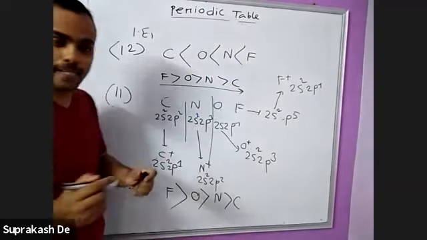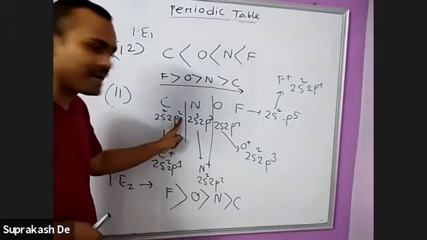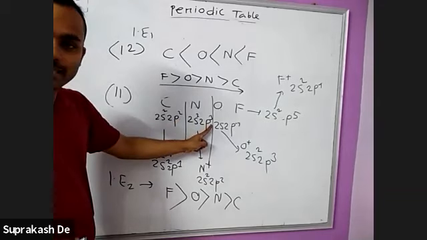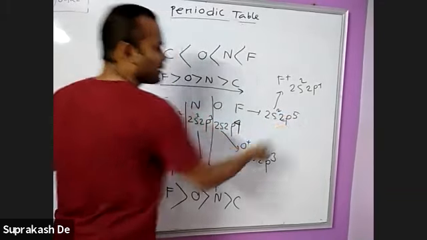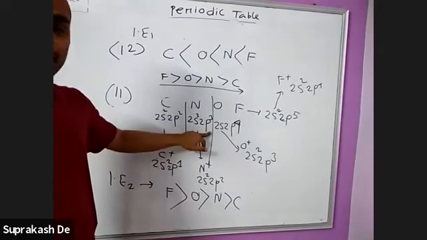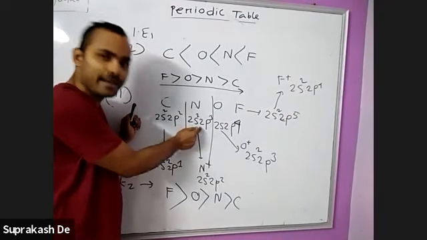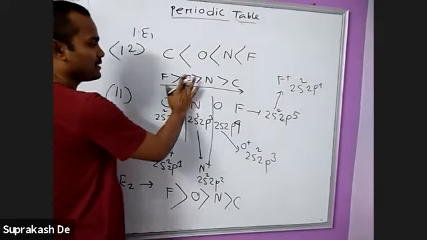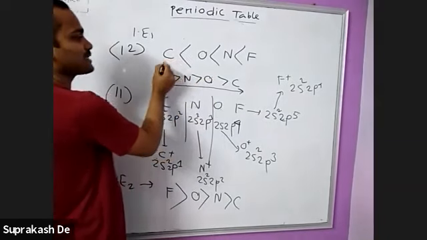This is expected. But when we are trying to release the electron from here, this is 2p2. From here, this is 2p3. From here, this is 2p4. This is 2p5. So this is the half-filled configuration. If you want to release the electron from the half-filled, it requires more energy. That's why nitrogen is greater than oxygen. I have written this above.